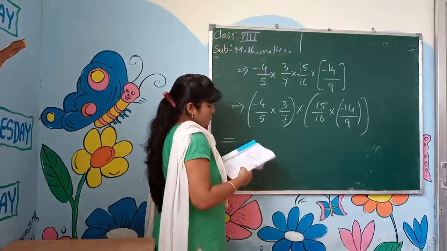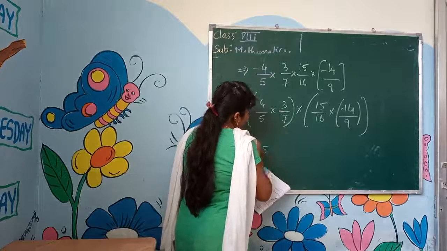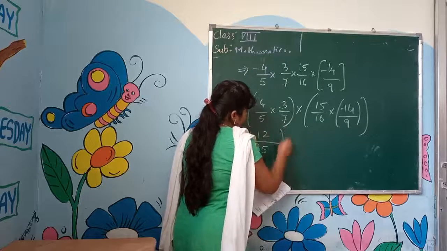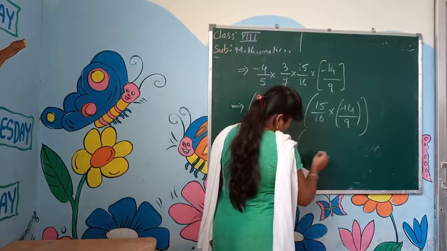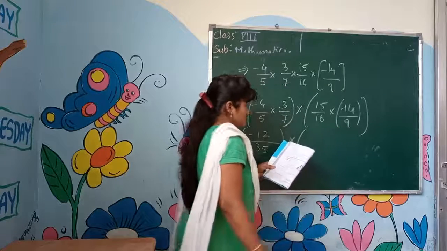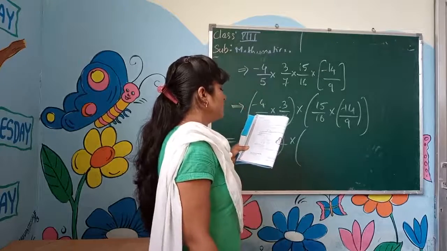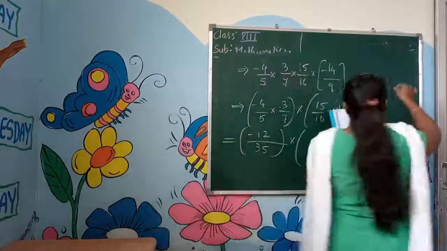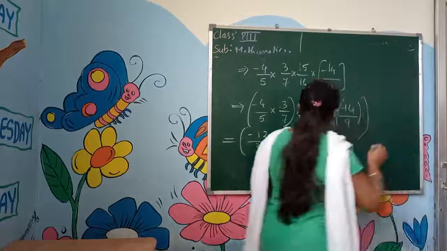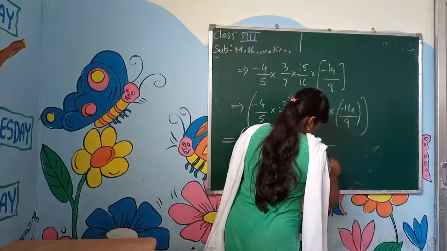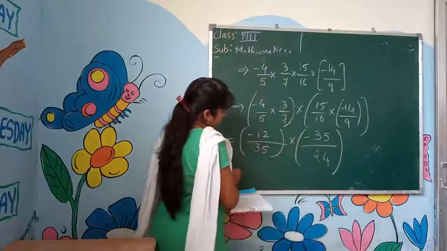Multiply that to, how much? 5 sevens are how much? 35. 4 threes are 12. Into 16 nines are 16 into 9. First one, after that 15 into minus 14. Multiply now. Take an LCM, children, of 16 and 9. Take an LCM, you will get 24. Yes, minus 35.